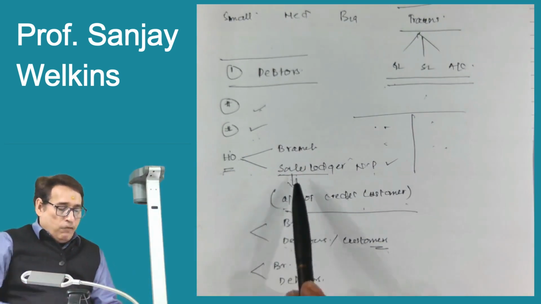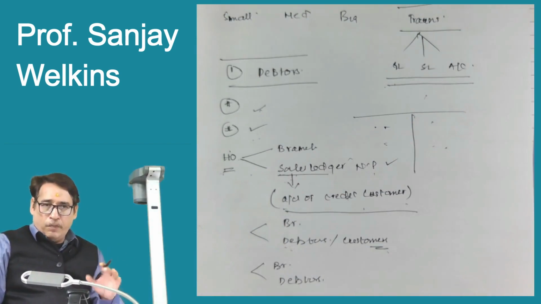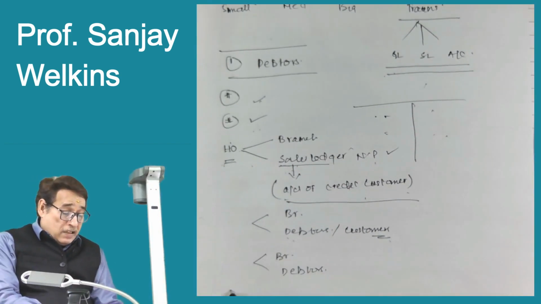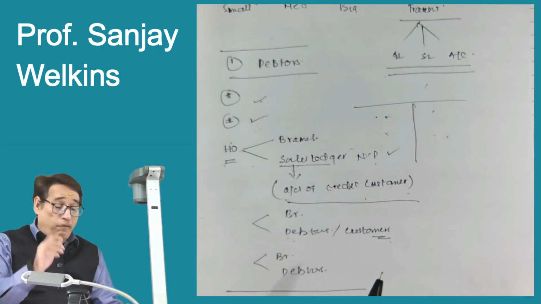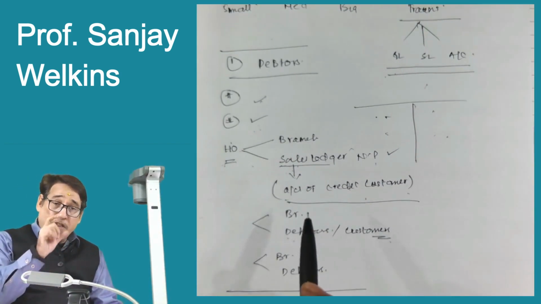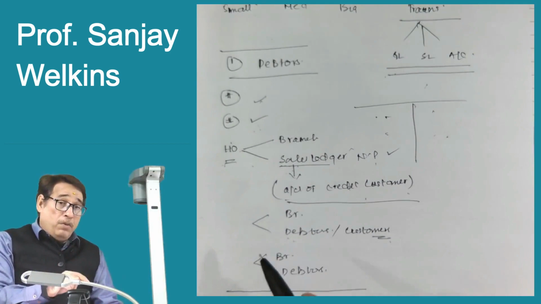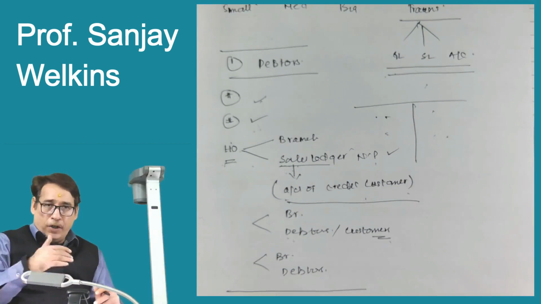Actually, in accounting jargon, we call it sales ledger, but for simplicity, I will simply say head office will maintain only branch account and debtors account. Debtors account itself means only the sales ledger. Is it clear to you or not? So, at least you have come to know the most important major point in this entire discussion, that here the head office is maintaining only branch account and debtors account. Number two, it is an incomplete accounting system, not a complete accounting system.